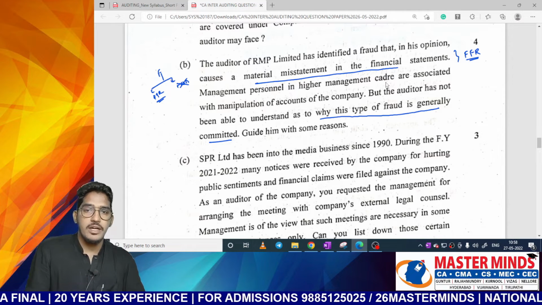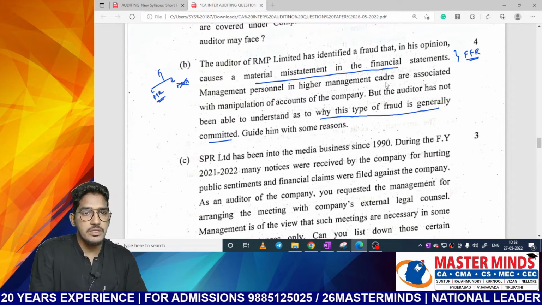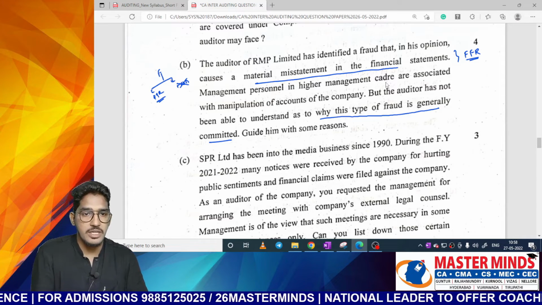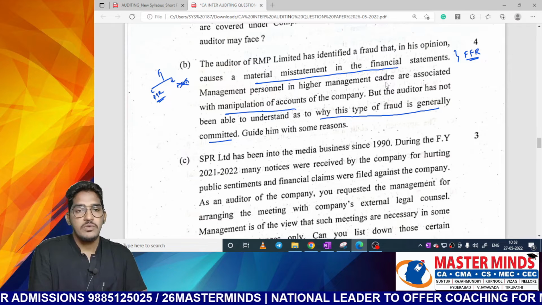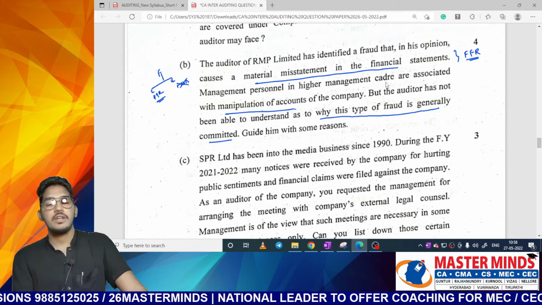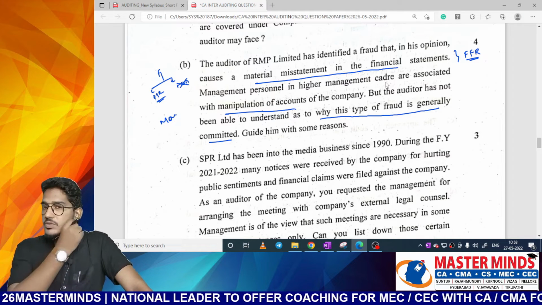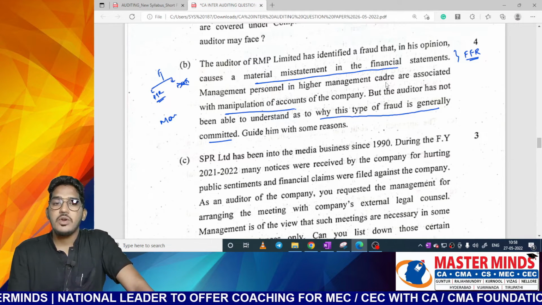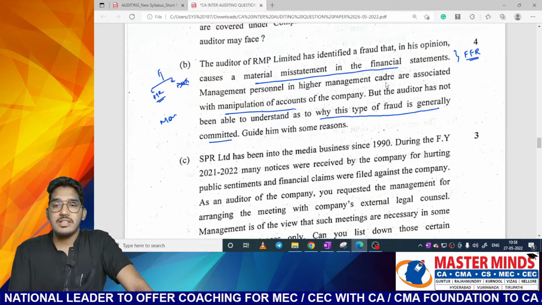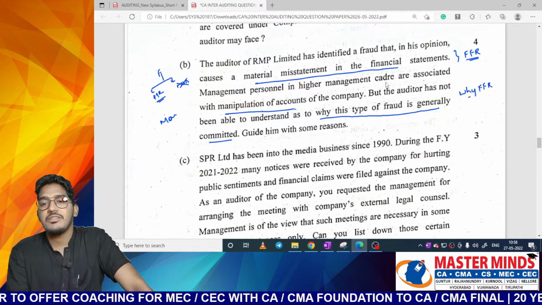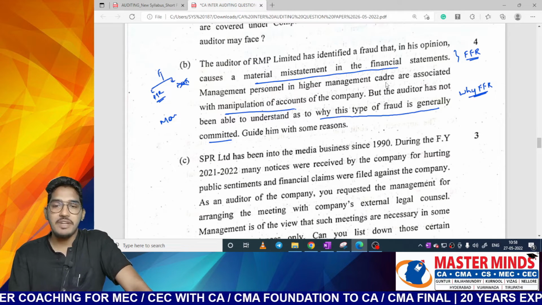One more hint why it is fraudulent financial reporting. If you observe here, management personnel in higher management cadre, that means top level management, are associated with the manipulation of accounts. So we also know that the other name for fraudulent financial reporting is nothing but manipulation of accounts. But the question they are asking, the auditor has not been able to understand why this type of fraud is committed. So the question is straightforward here, why fraudulent financial reporting will be committed?